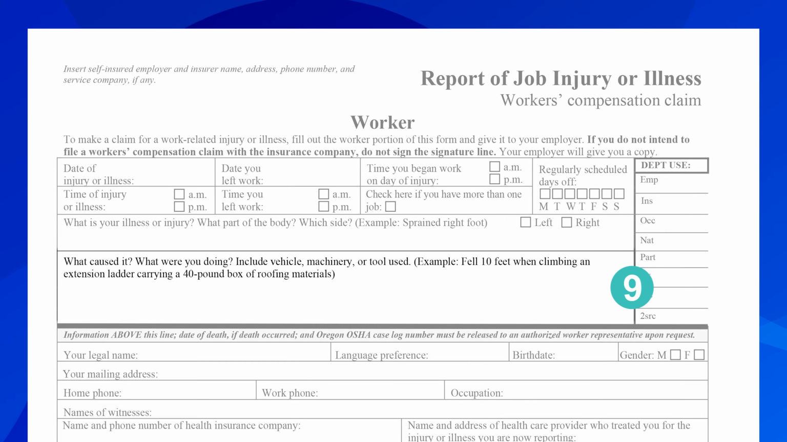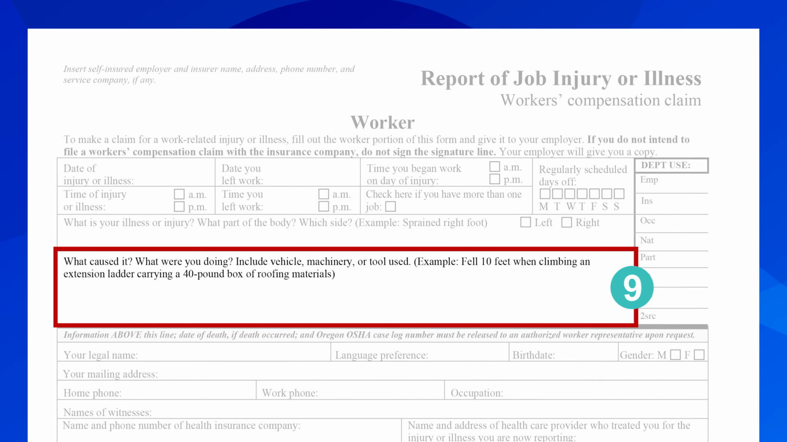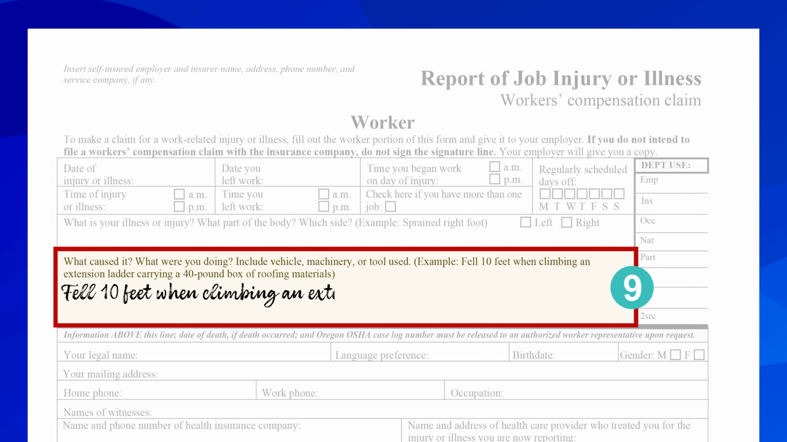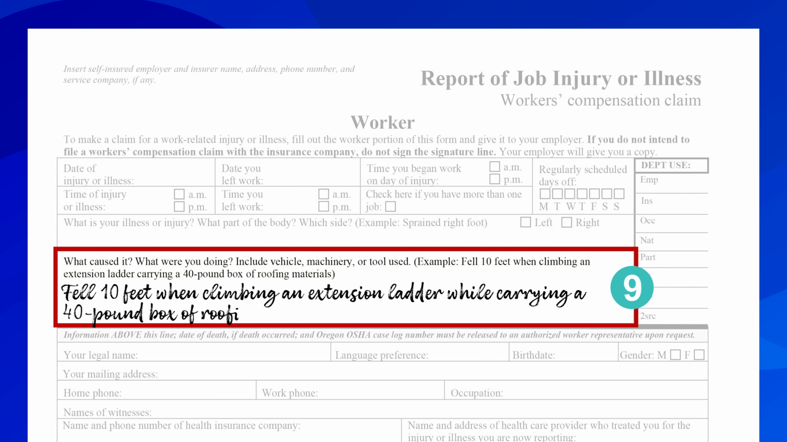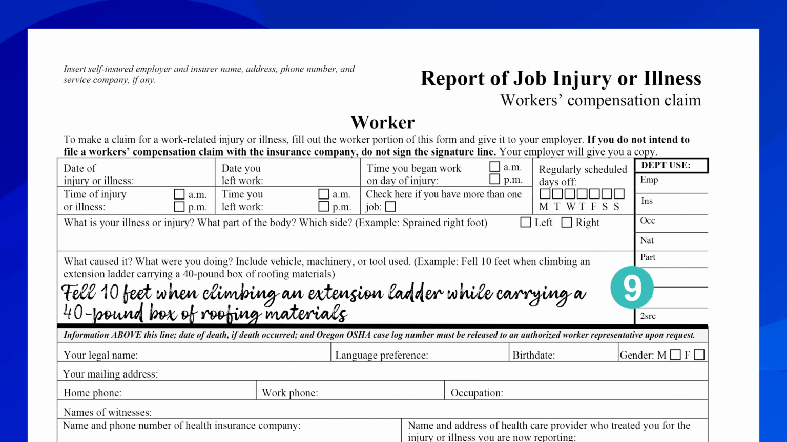Next, you will explain what caused your injury or illness and what you were doing at the time. Make sure you include any tools, equipment, vehicles, machinery, etc. that were involved in the injury. A perfect example of the level of detail needed is provided on the form. The worker fell 10 feet when climbing an extension ladder while carrying a 40-pound box of roofing materials.